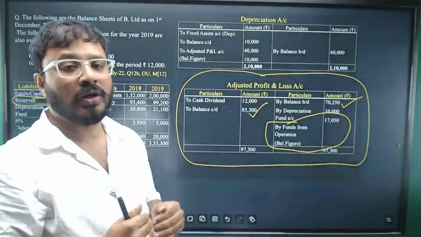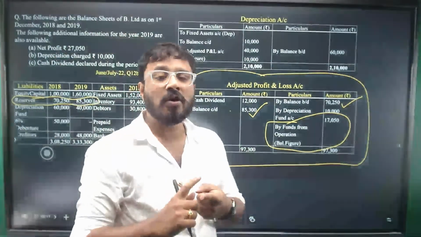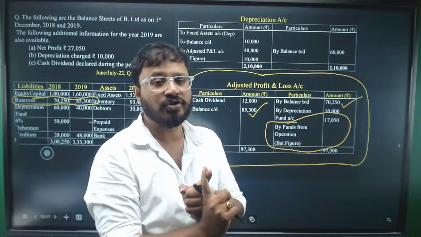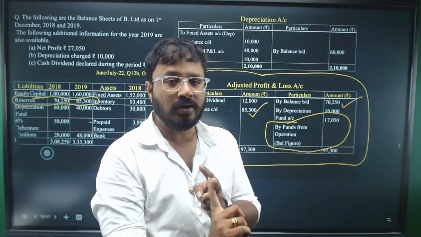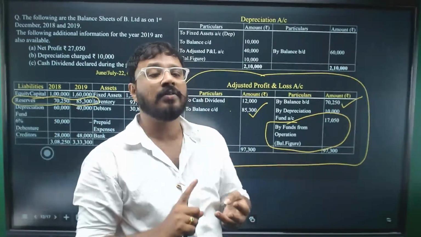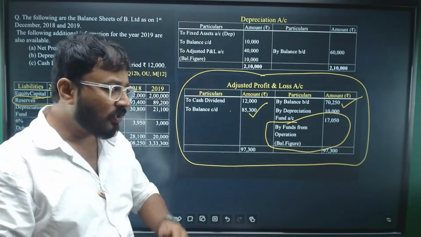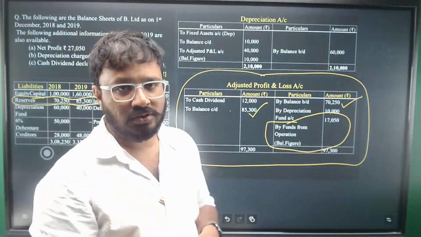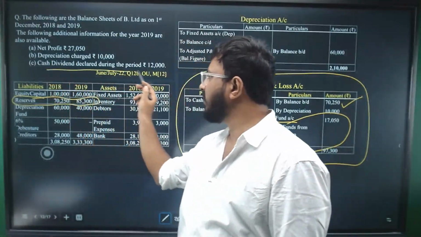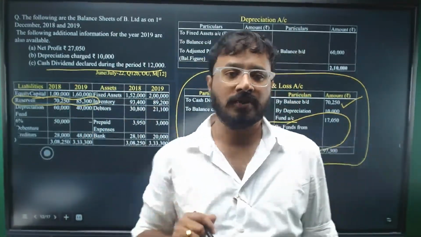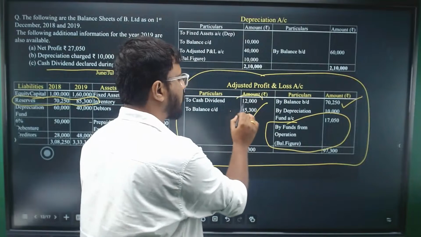Now, what you need to adjust? We need to adjust the non-fund items like depreciation, items like the dividend, items like loss on sale of fixed assets or gain on sale of fixed assets. In this question, it is mentioned that the cash dividend paid during the year is 12,000. So add back that 12,000 here.